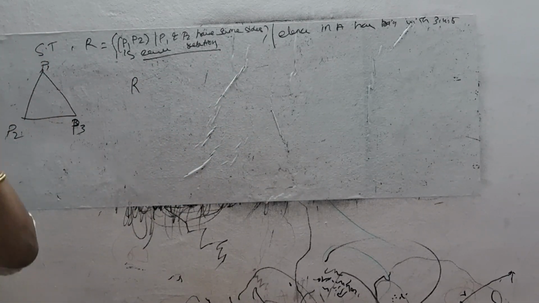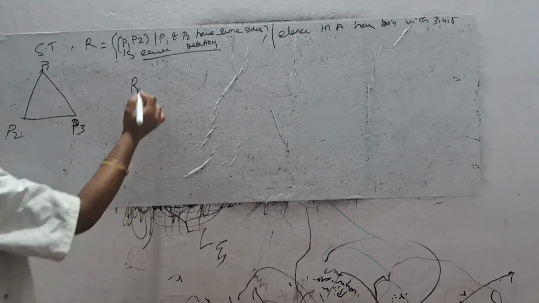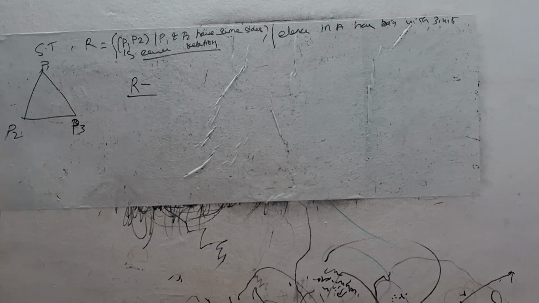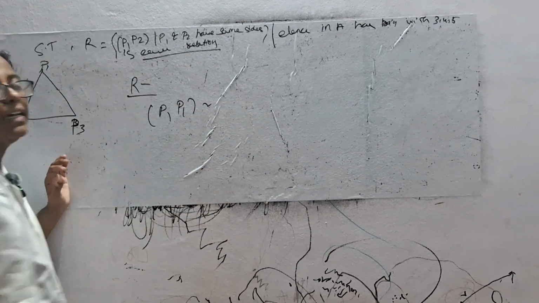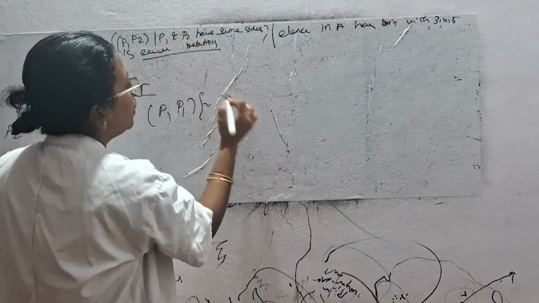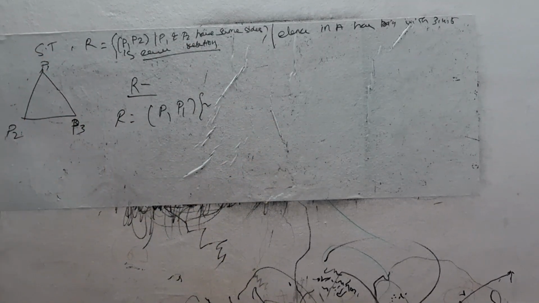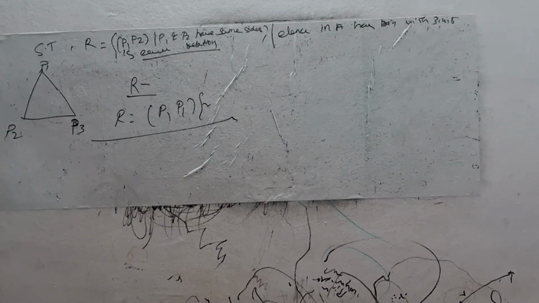Equivalence relation means it should satisfy three properties: reflexive, symmetric, transitive. Reflexive, A related to A, means P1, P1 related. P1, P2 we can write as P1 and P2 having the same size. So P1, P1 also have the same size. So it is reflexive. Next is symmetric. Symmetric means A related to B, B related to A.